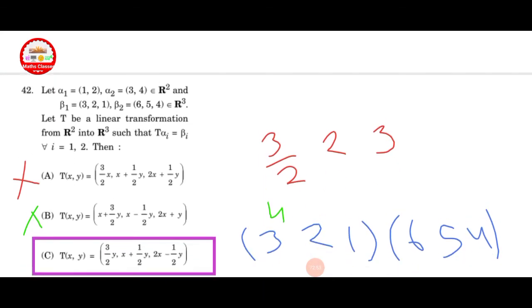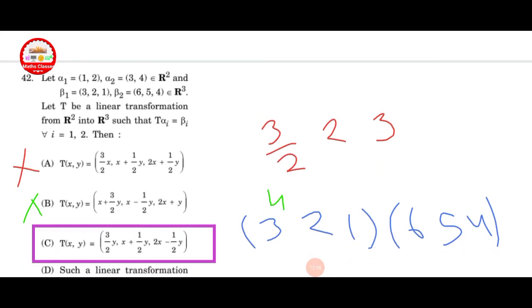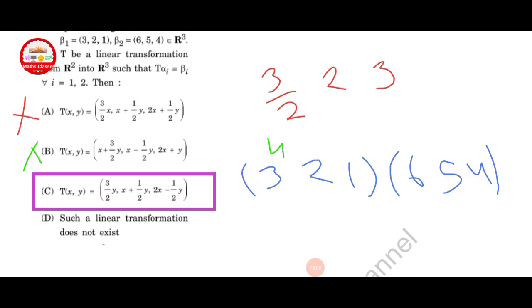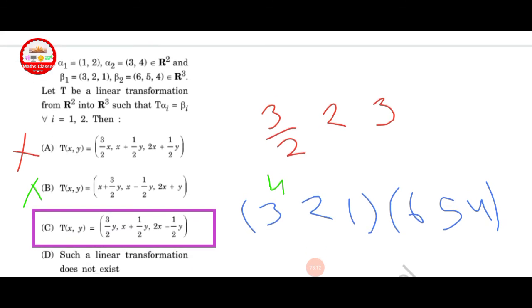Next question, let alpha 1 equal to (1, 2), alpha 2 equal to (3, 4), and beta 1 equal to (3, 2, 1), beta 2 equal to (6, 5, 4). Let T be a linear transformation from R2 into R cube. Here option C is satisfied. This condition, here only option C is correct.